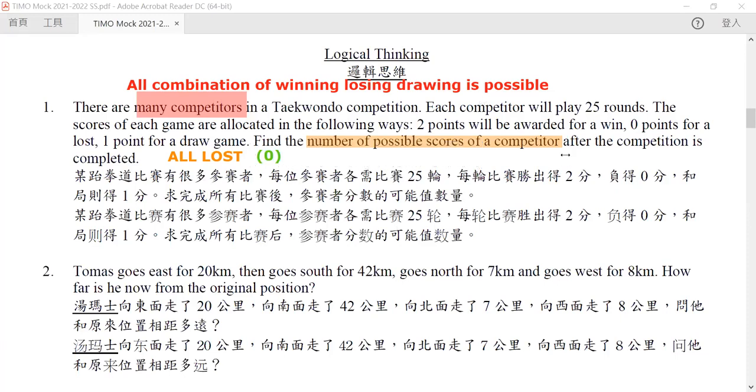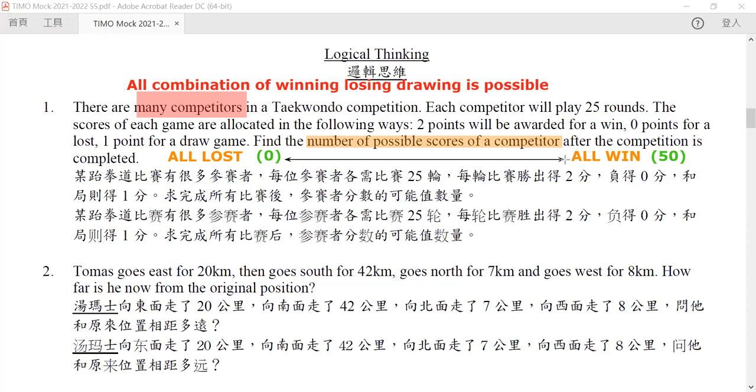How about if a competitor is so good that they win each and every one of these matches, then they will get 2 times 25, which is equal to 50. So we know at first glance that all the points that are possible for this competition lie within this range from 0 to 50.